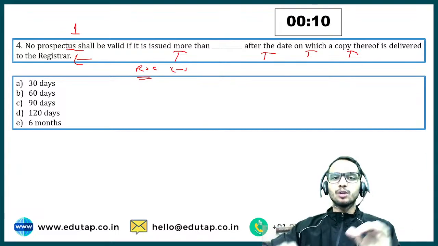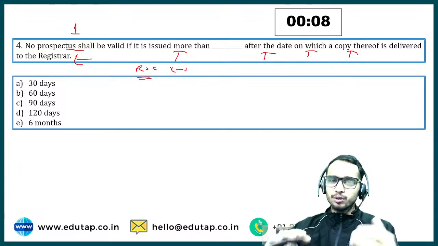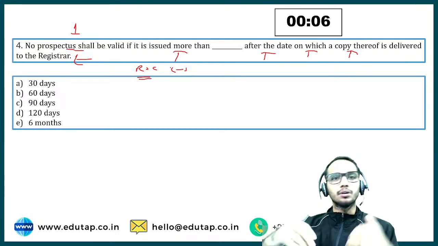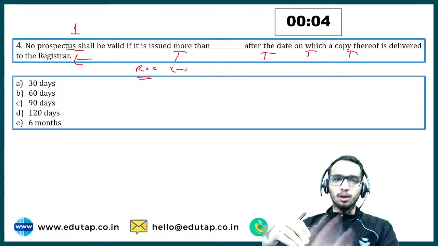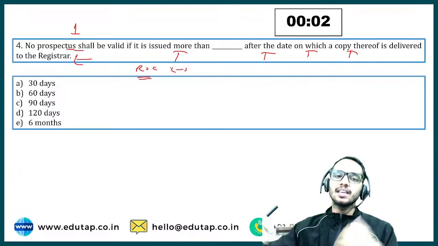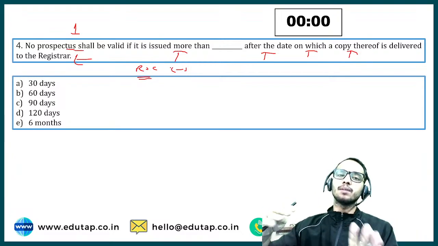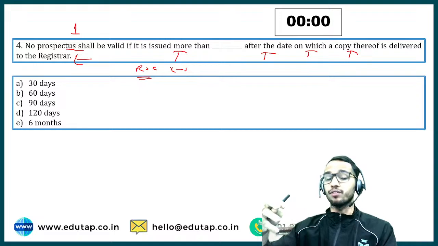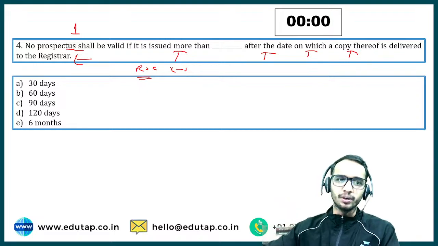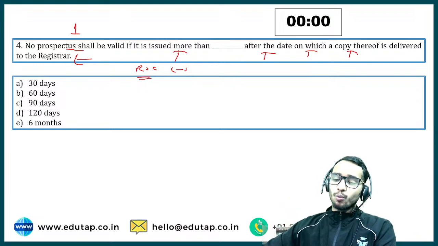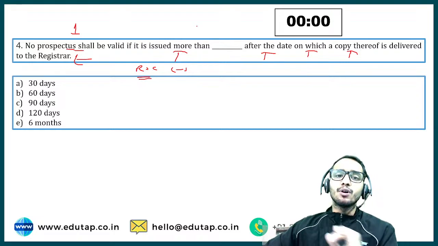What happens practically, I will tell you. On the website of MCA, you file a form and you file a copy of the prospectus to the ROC. When I say ROC, I am talking about going through the MCA, the Ministry of Corporate Affairs, or you can say the central government. So when it has been filed or delivered to the registrar, it would be valid for how many days?